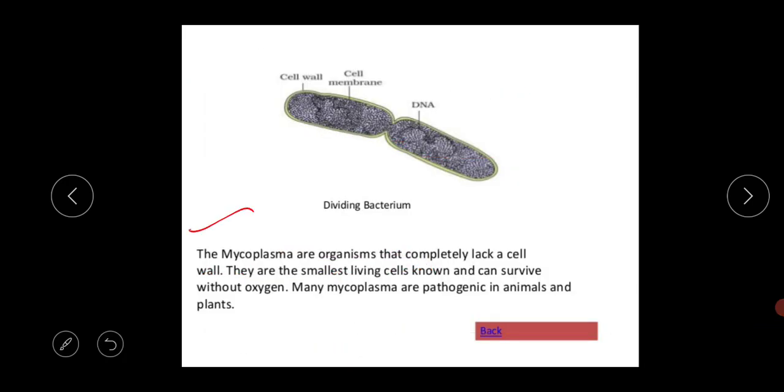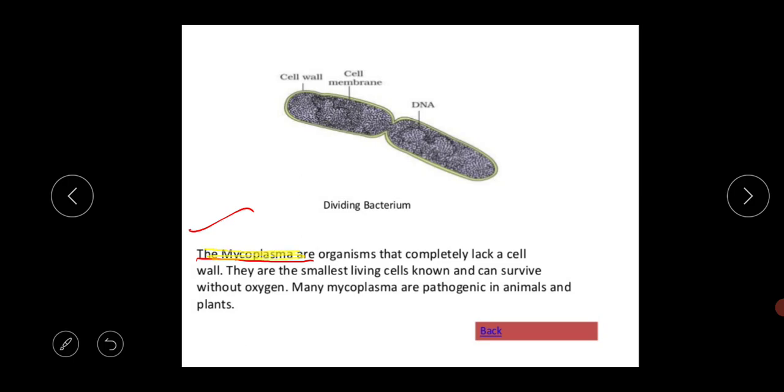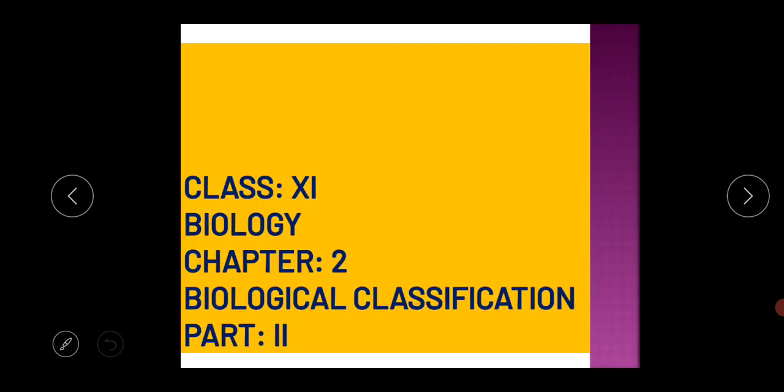Just look at this structure. These mycoplasma are organisms that completely lack a cell wall. They are the smallest living cells known and can survive without oxygen. Please keep it in your mind, I am highlighting this, because this is very important. Mycoplasma is the smallest organism in our environment, the smallest living cells known, and can survive without oxygen. Many mycoplasma are pathogenic in animals and plants also.